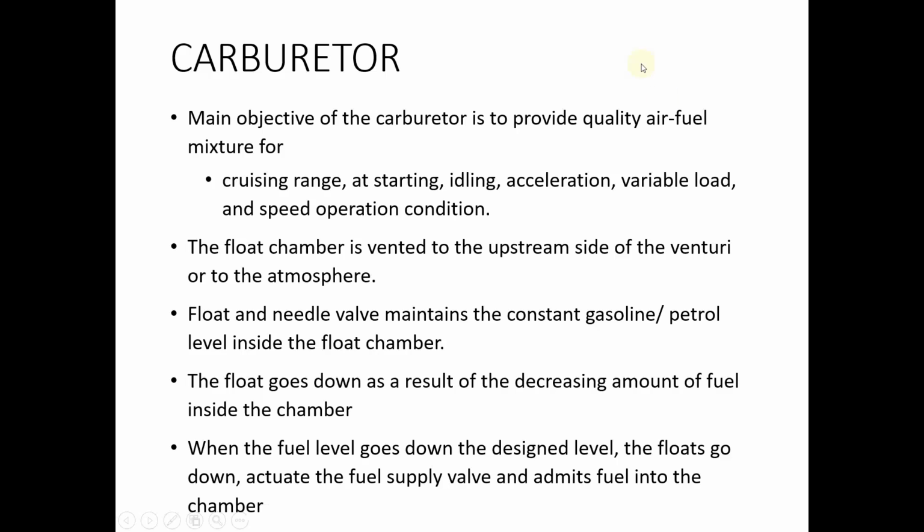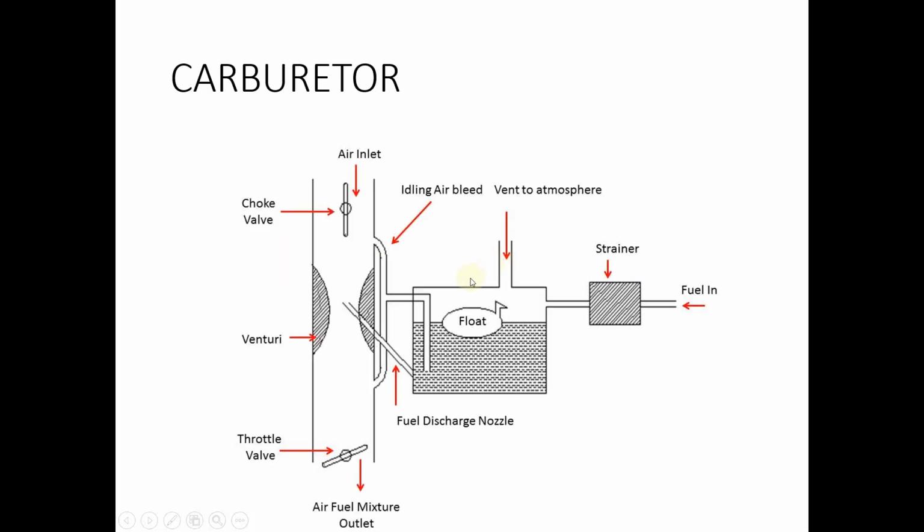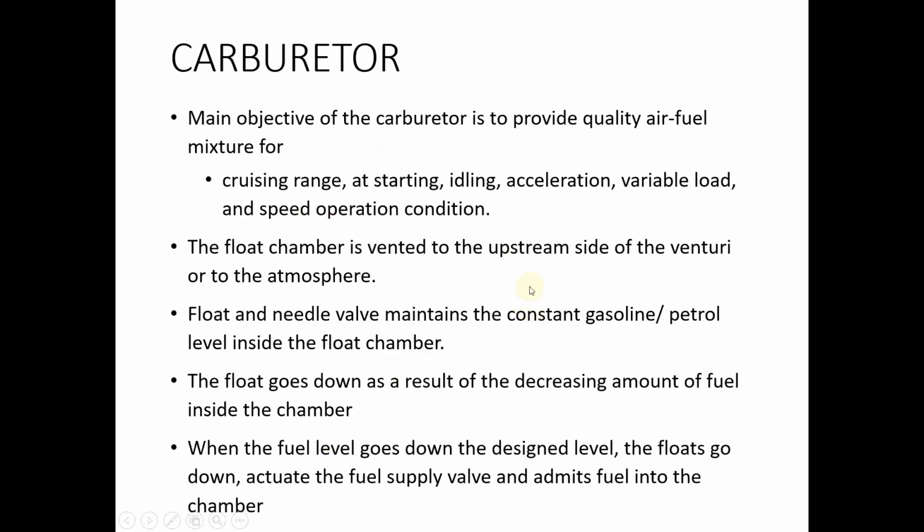So let's just read through. That is the function. The objective of the carburetor is to provide a quality air fuel mixture. And what is the function of the float chamber? This is the float chamber or the collecting tank. It is used to collect the fuel in the required amount, and the float and needle valve maintain a constant petrol level inside the float chamber, as we already saw.